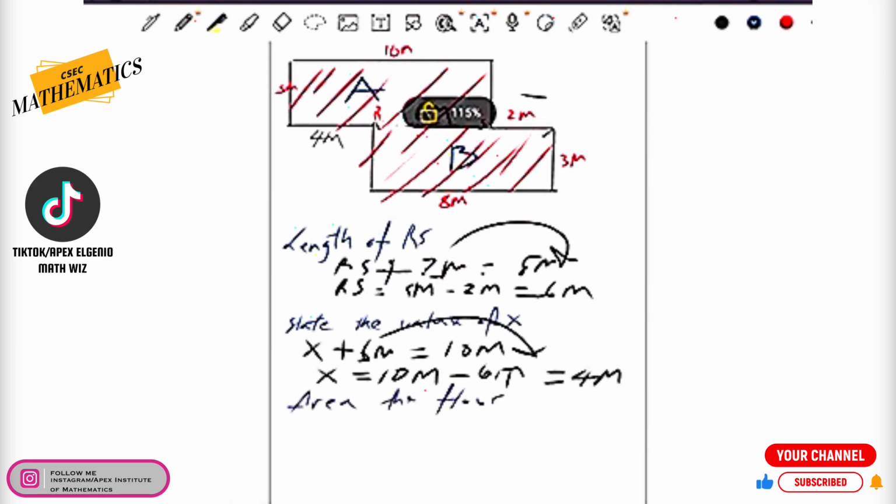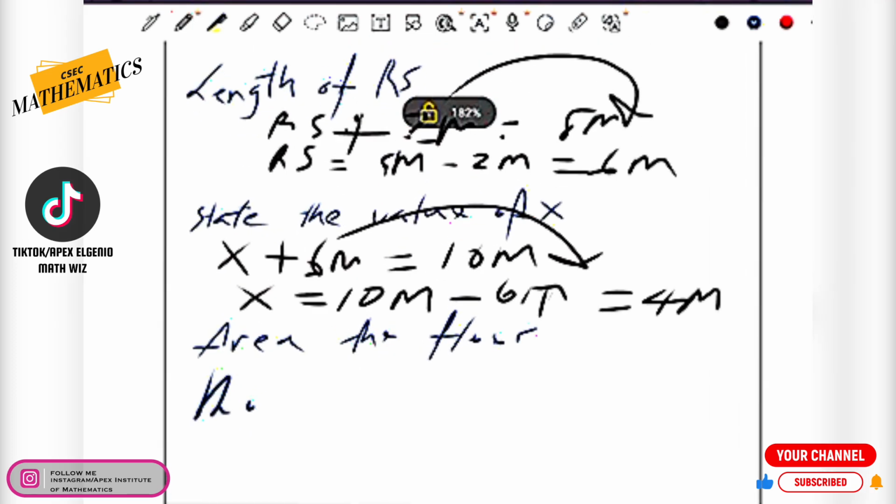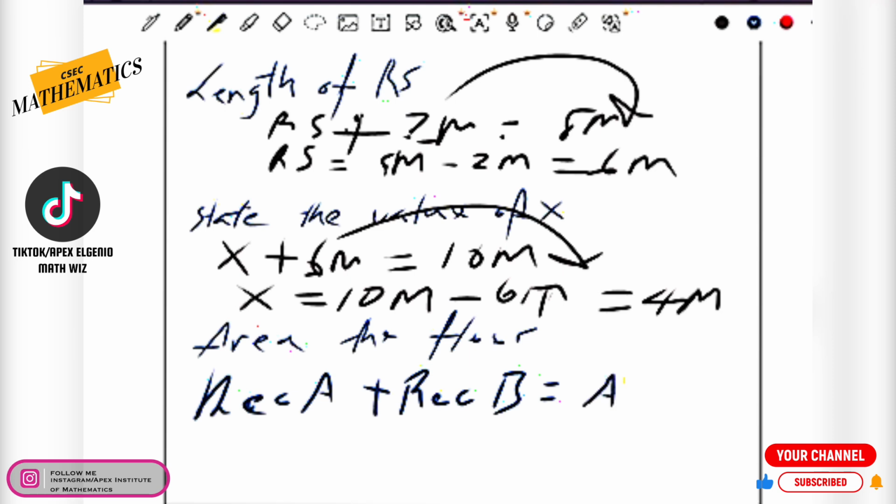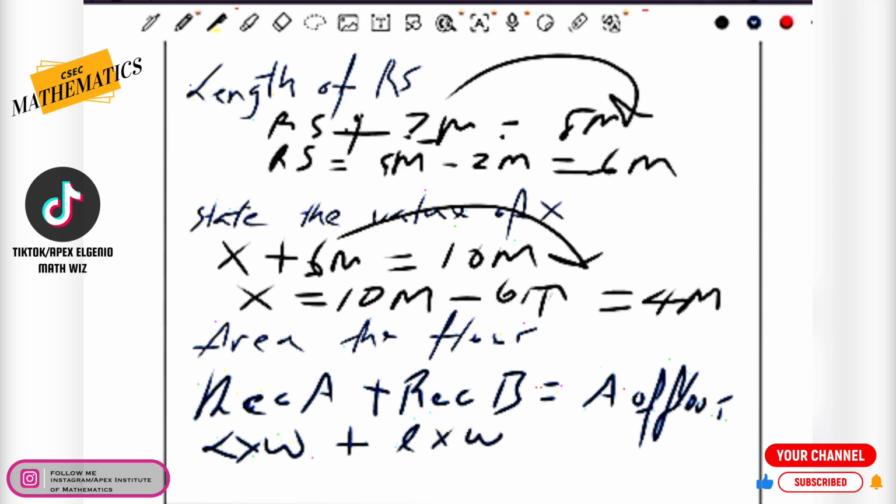So this then brings us to the idea that, okay, rectangle A, so let's do that here. Let's do rec A plus rec B will give us the area of the floor. So all we need to do then is find the area of rectangle A and find the area of rectangle B and add it, and we should find the area of the floor. So the area of any rectangle is going to be length multiplied by width plus, again, length multiplied by width.